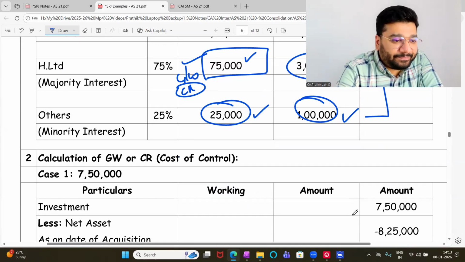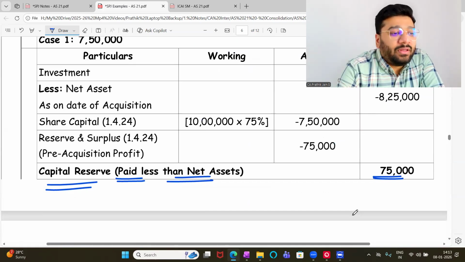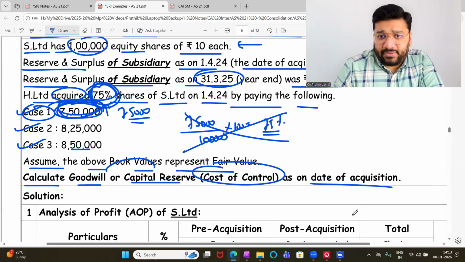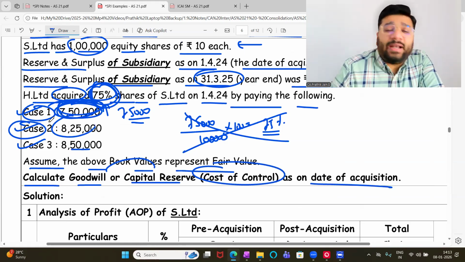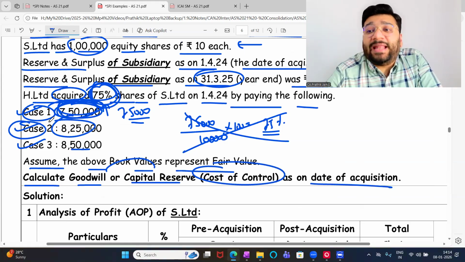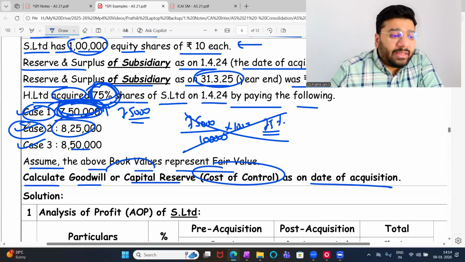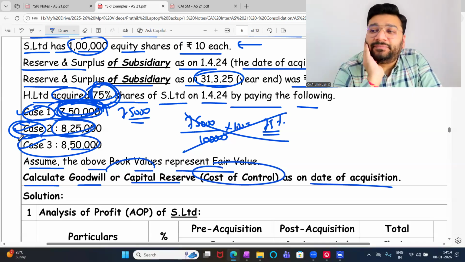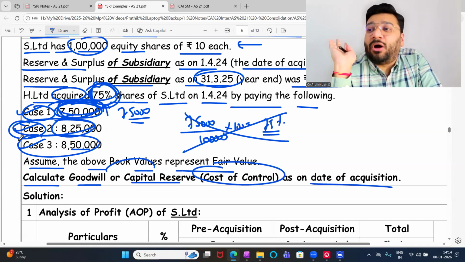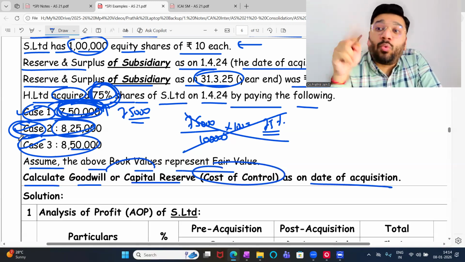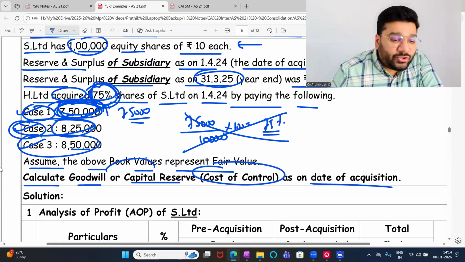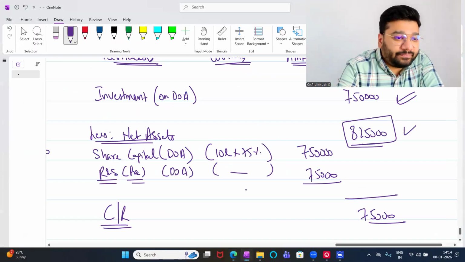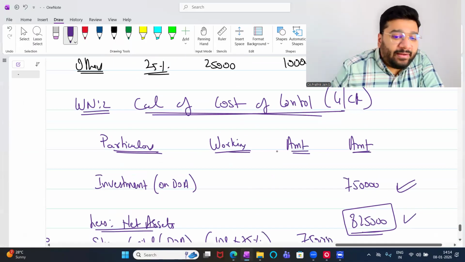Okay, not okay. Now, the question says, what if you have acquired the investment at 825? Then what will happen? Can I say the same for case 2 and case 3 also? For all the 3 cases, one thing is common. What is common? AOP is common. Working note 1, AOP, is common. So what will change? Working note 2 will change. So can I do working note 2 alone?